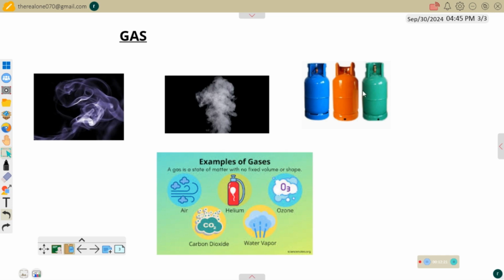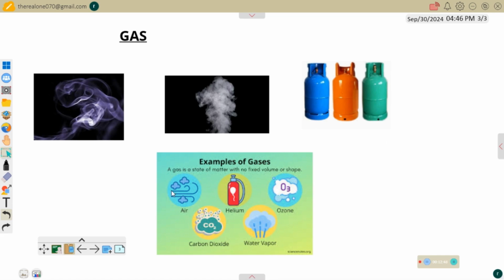And then what we have here is the gas cylinder. So the cooking gas that you use at home, which is called LPG, that's liquefied petroleum gas. So that's in form of liquid, so it's always filled here. This is a source of gas also. It can be butane and it can be propane. So that's what we use in cooking at home.